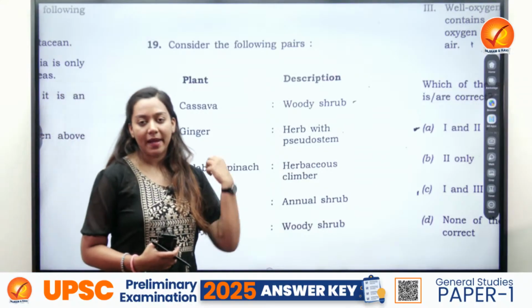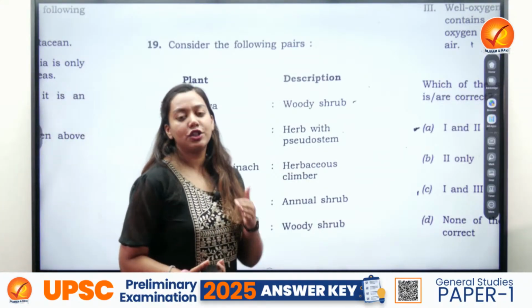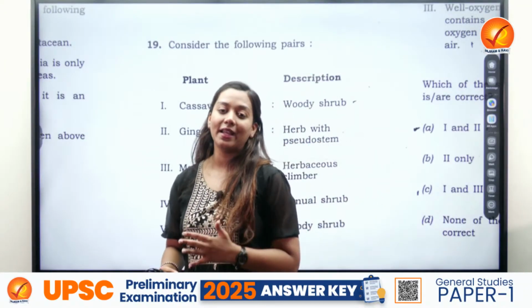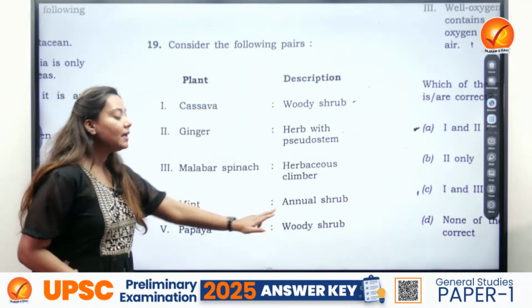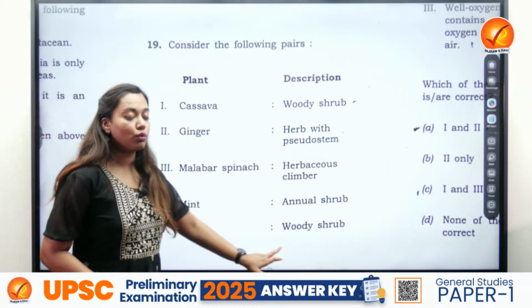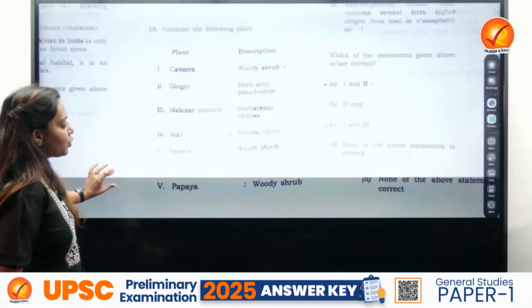But it is not expected that people who study generally for the general studies aspect of environment would be knowing the difference between annual, perennial, biennial, etc. But this was a perennial shrub. So in that case, this one was incorrect. Papaya, of course, is not a woody shrub. So that is also incorrect. So therefore, the correct answer would be 3.